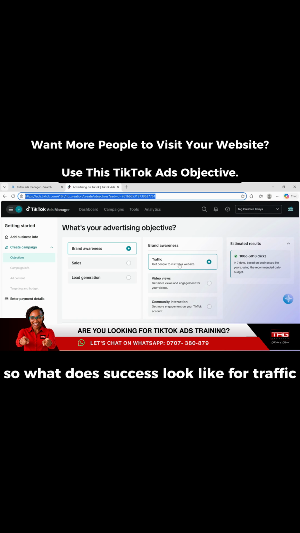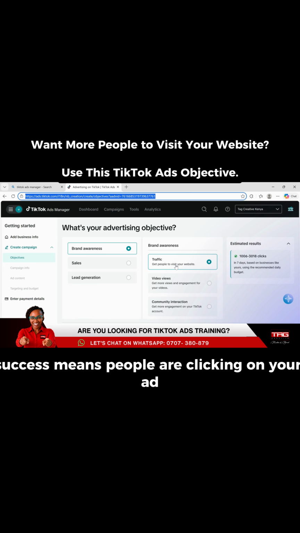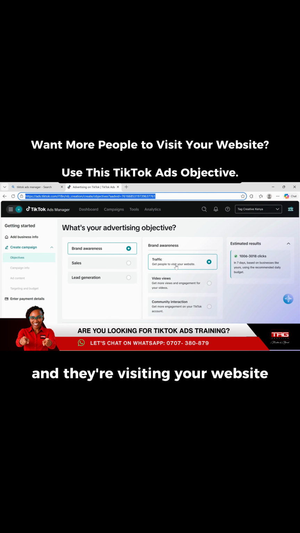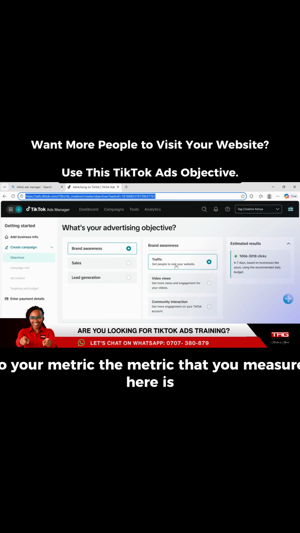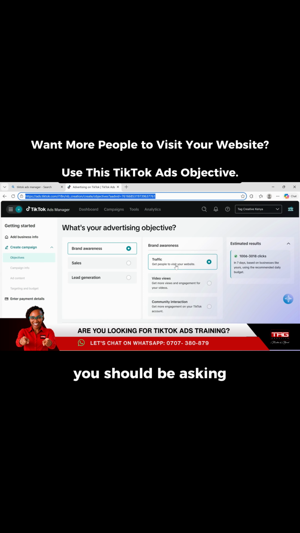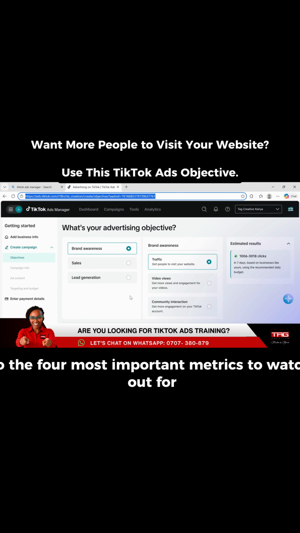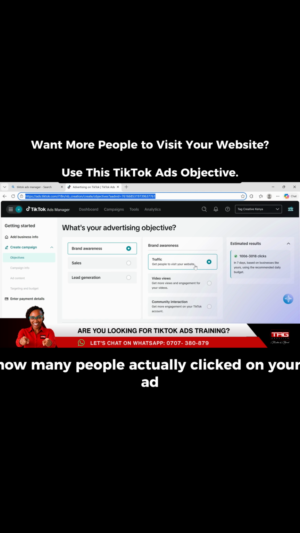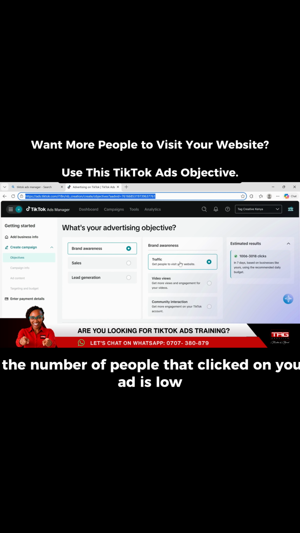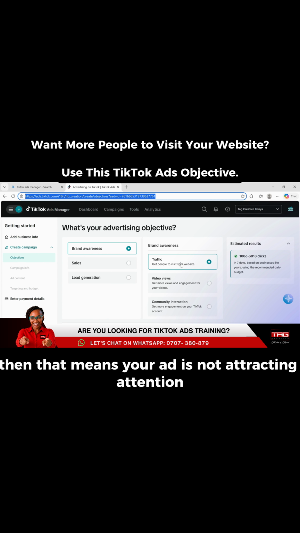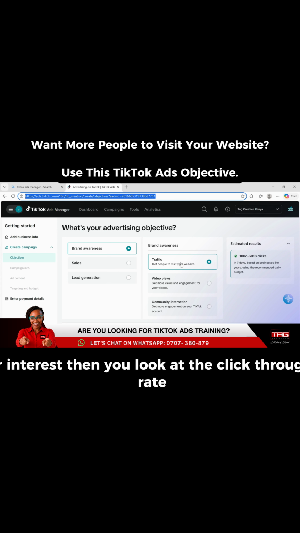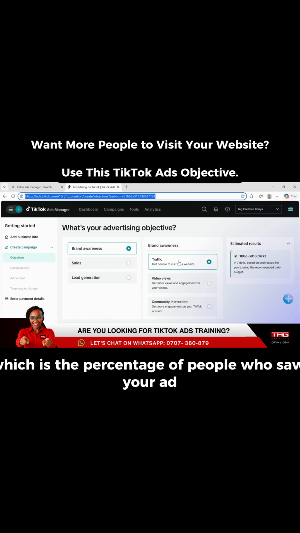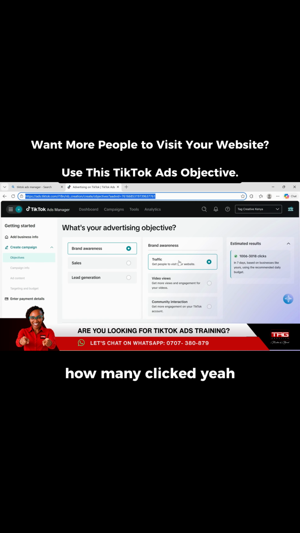So what does success look like for traffic? If your objective is traffic, success means people are clicking on your ad and they're visiting your website. So the metric that you measure here is you should be asking, did people click and go where I wanted? So the 4 most important metrics to watch out for when you are running traffic ads is link clicks. How many people actually clicked on your ad? If the number of people that clicked on your ad is low, then that means your ad is not attracting attention or interest. Then you look at the click-through rate, the CTR, which is the percentage of people who saw your ad and clicked, simply meaning out of 100 people who saw your ad, how many clicked?